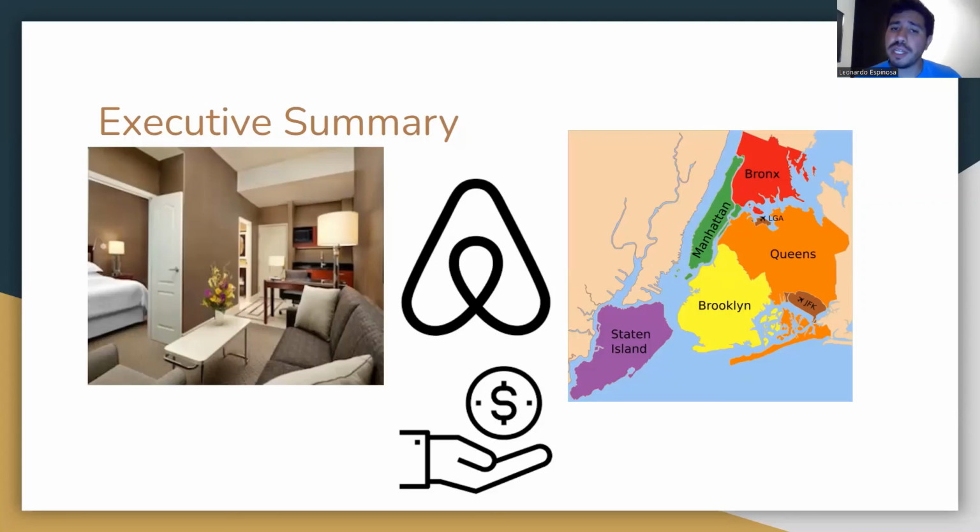And the rent of the properties in Staten Island could be boosted. It's a little bit far from the principal city, but it has a better review valuation, and we saw that the price is a bit lower compared to the others. So we can find a way to boost the rents in this area.